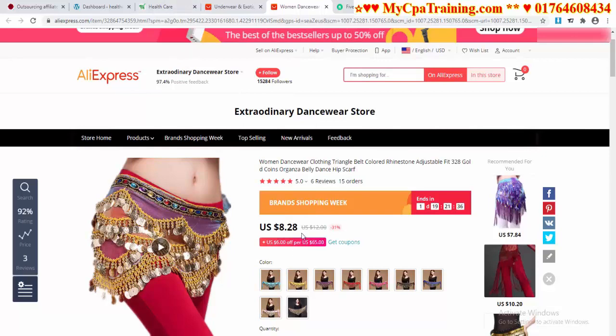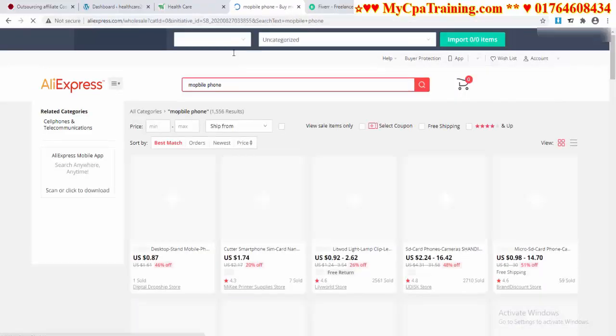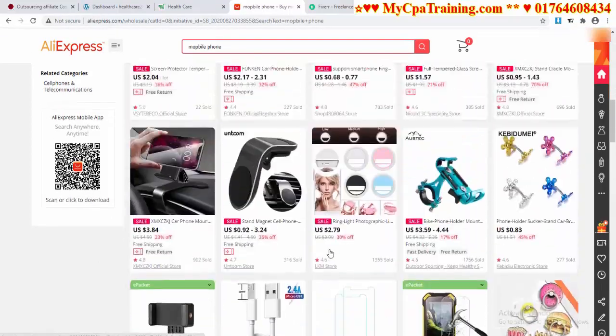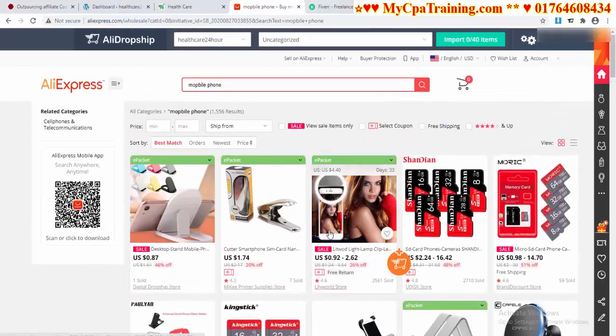The customer will purchase the product because, suppose a customer is looking for a mobile phone. If I search here mobile phone, I want to show you a customer searching for a mobile phone, and here the customer will get a lot of mobile phone products. And in this searching procedure, the customer is getting confused about which product is best for him or her. I want to say which product is best for the customer.